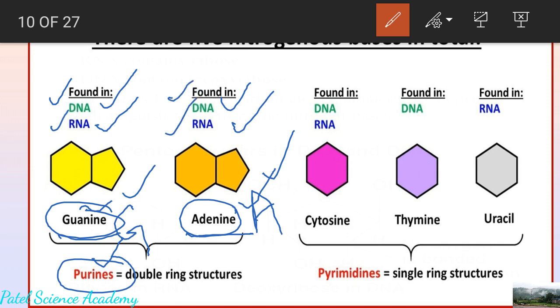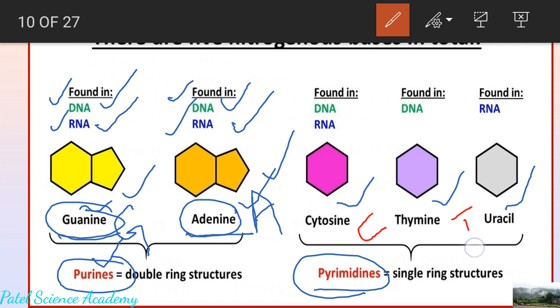Now we'll see about the pyrimidine. There are three types of the pyrimidine. First one is called cytosine, second one is called thymine, third one is called uracil. Cytosine is indicated by capital C, thymine is indicated by capital T, and uracil is indicated by capital U. But there is a difference.